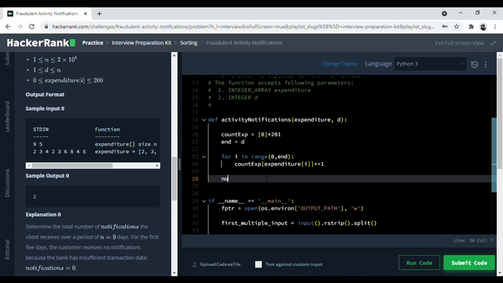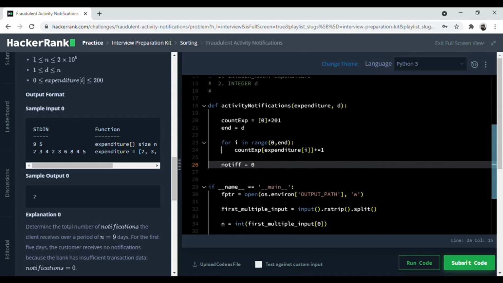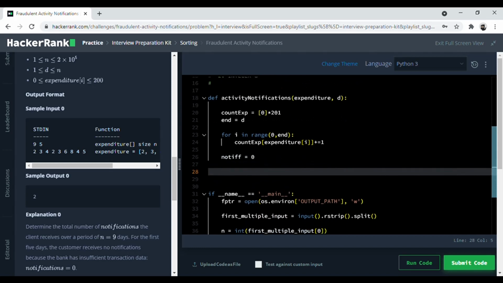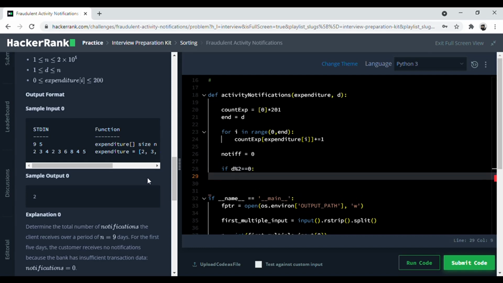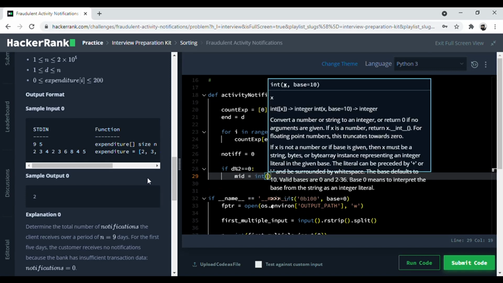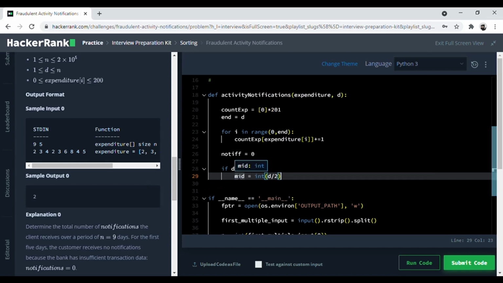We will create a variable called notif and make it 0. This is the counter. And now we need to find the median. So for the median, if D is even, so D mod 2 equal to 0, then the mid value is integer D by 2. If D was 8 over here, mid would have been 4. So to actually find the median, you would have to take the 4th position number plus the 5th position number by 2, and that we will do when we find the median.